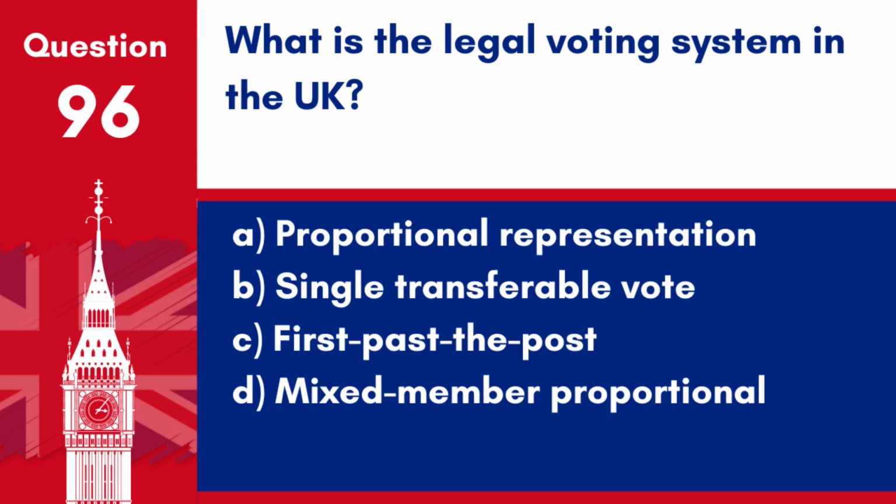Question 96. What is the legal voting system in the UK? A. Proportional representation. B. Single transferable vote. C. First past the post. D. Mixed member proportional. Answer. C. First past the post. The UK primarily uses the first past the post voting system for general elections, where the candidate who receives the most votes in a constituency wins.